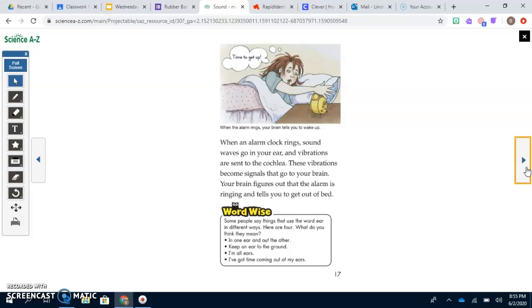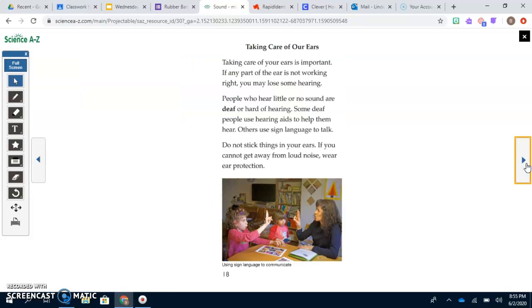When an alarm clock rings, sound waves go into the ear and vibrations are sent to the cochlea. These vibrations become signals that go to the brain. Your brain figures out that the alarm is ringing and tells you to get out of bed.